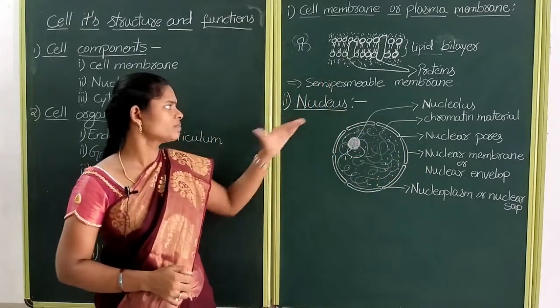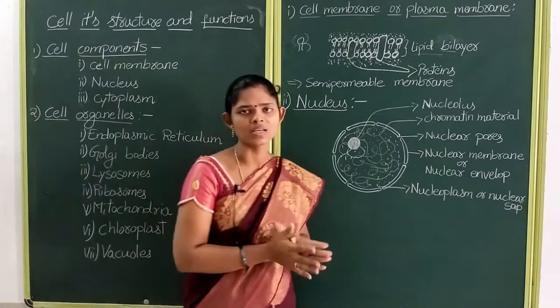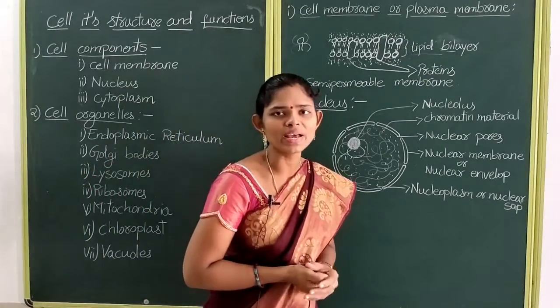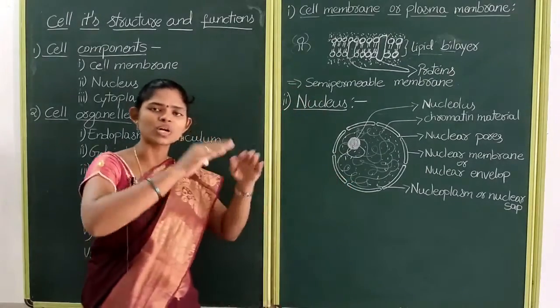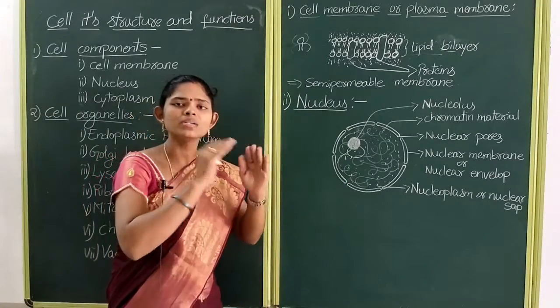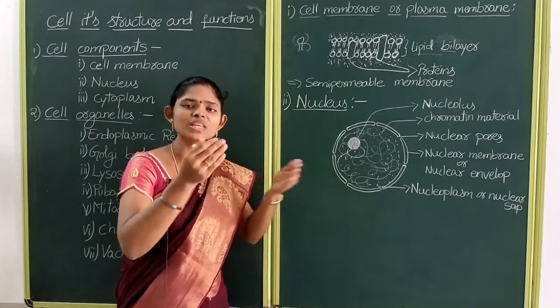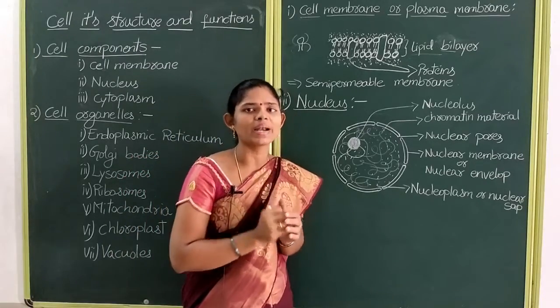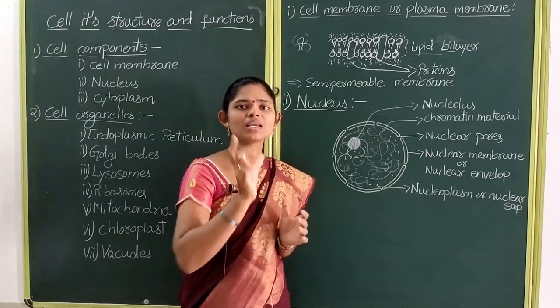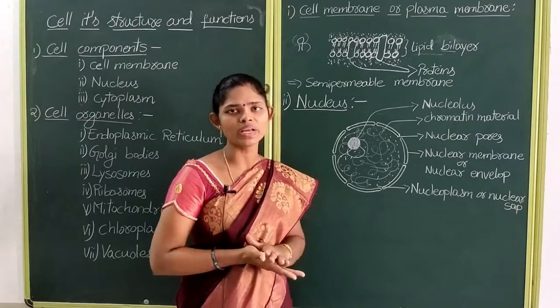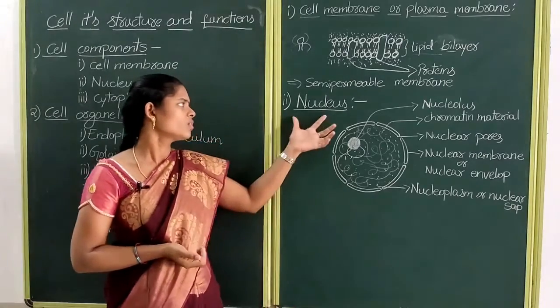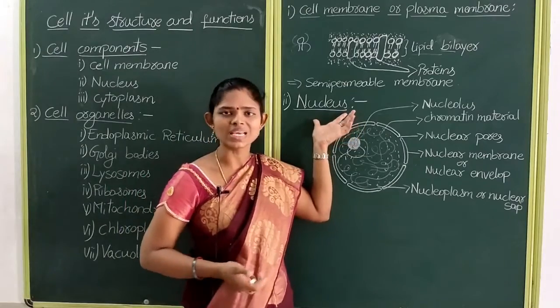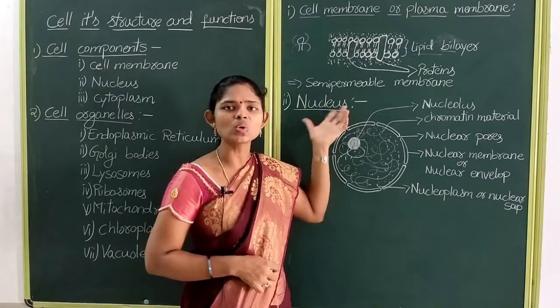Okay, next let us see the nucleus. So what is the nucleus? If you see the structure of a cell, within the cell you will be able to see one dark colored region. That is called the nucleus. Children, this nucleus is known as the control room of the cell.